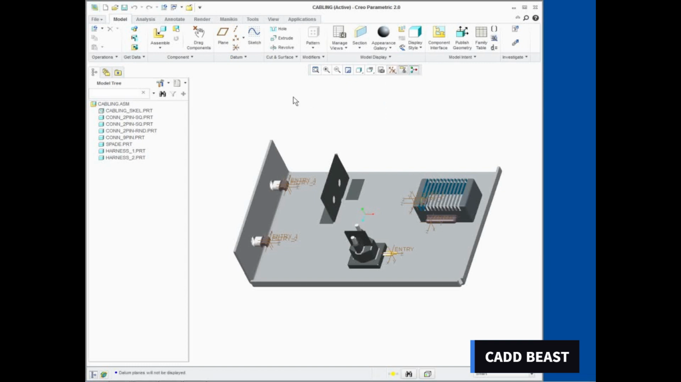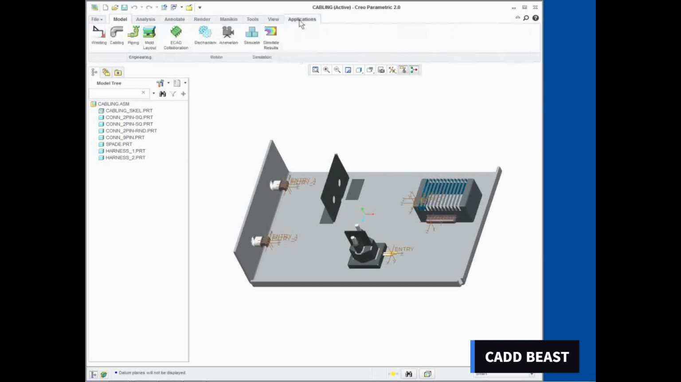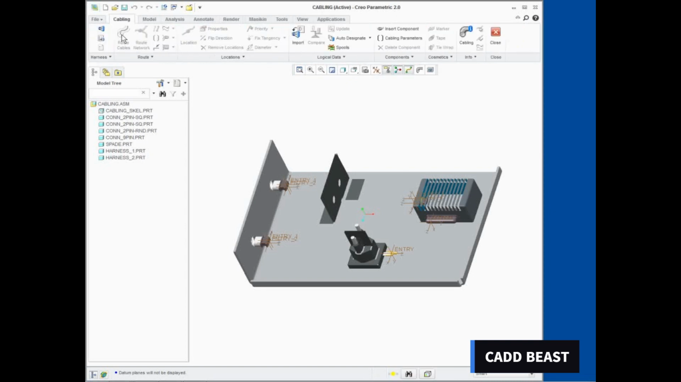In the ribbon, select the Applications tab. Click Cabling from the Engineering group. In the model tree, select CONN 9pin.prt, right-click and select Open.